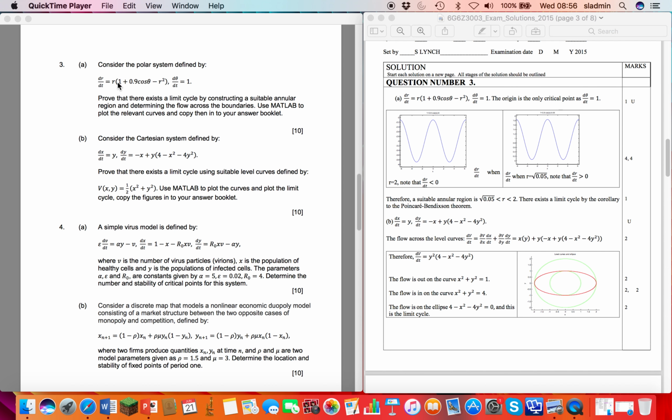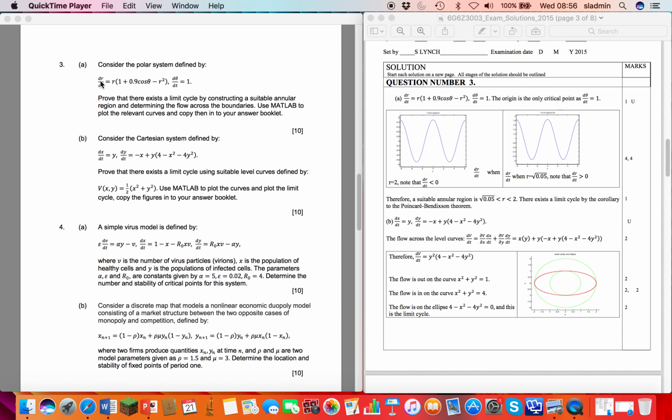So for part A, we have dr/dt and dθ/dt. The origin is the only critical point because θ dot is strictly positive. So the origin is the only critical point and the flow is always counterclockwise. We have to choose r values so that we get an annular region where on the outside the flow is in and on the inside the flow is out. So let's just take r equals 2.